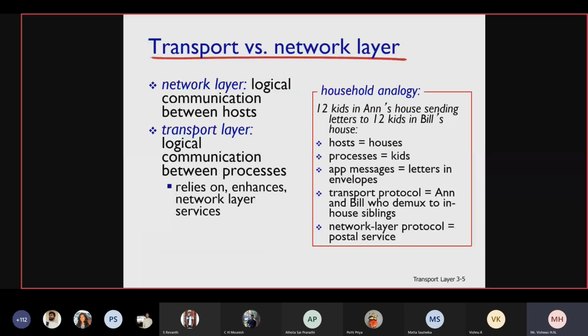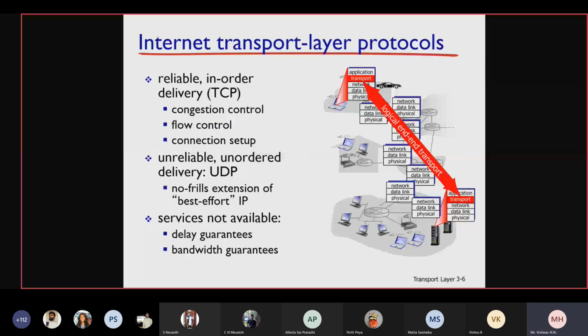Internet transport layer protocols, reliable in-order delivery. What is the difference between TCP and UDP? Does anybody know the difference between TCP and UDP? Reliability. What do you mean by reliability? And which protocol is reliable, TCP or UDP? TCP is reliable, sir, and it means it ensures there is no packet loss.